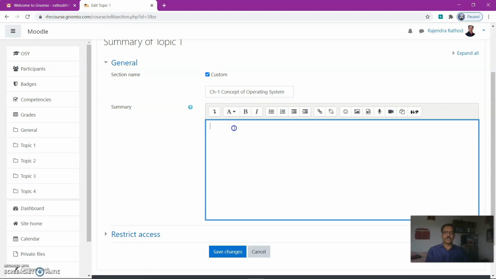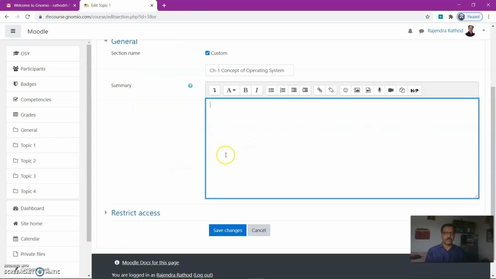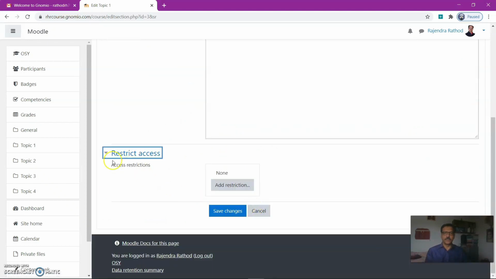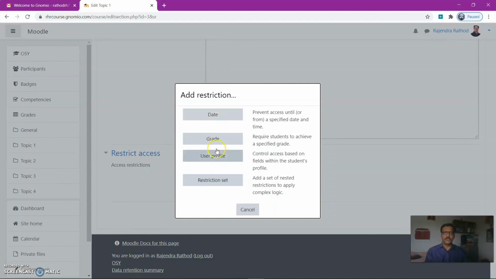For example, if you want to put the summary, that means objectives, then outcomes, and restrict access. This is the most important part. You can add the restriction, when it should be available to the student, at which date.